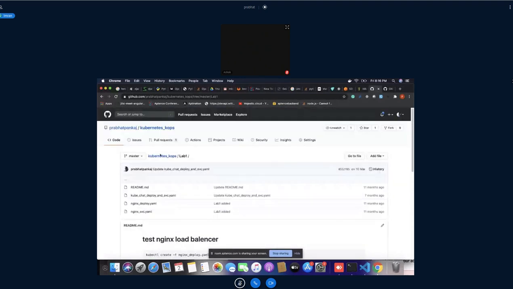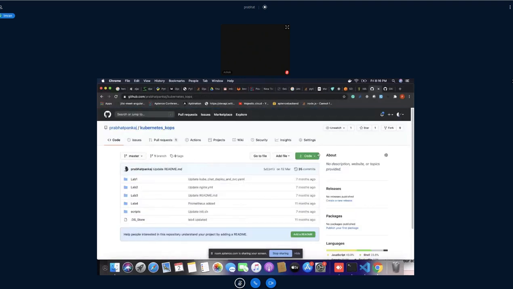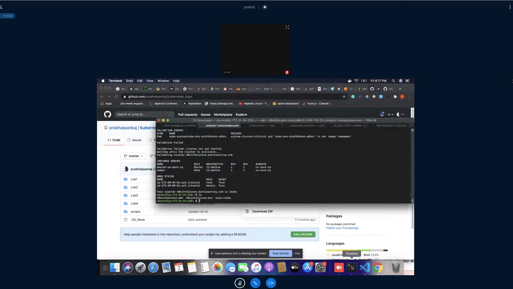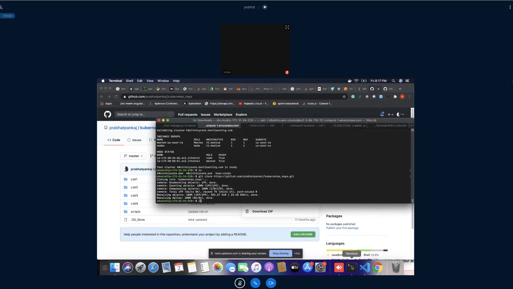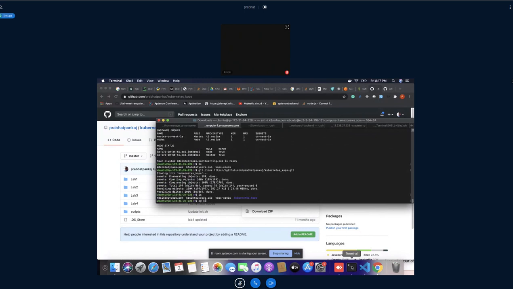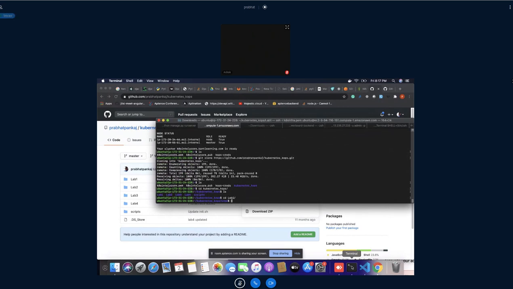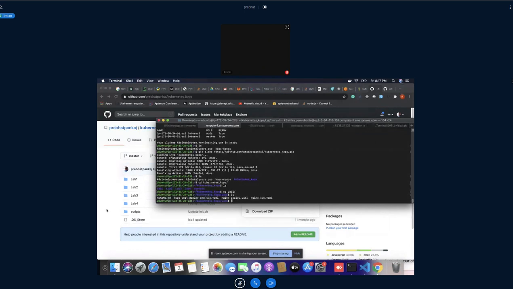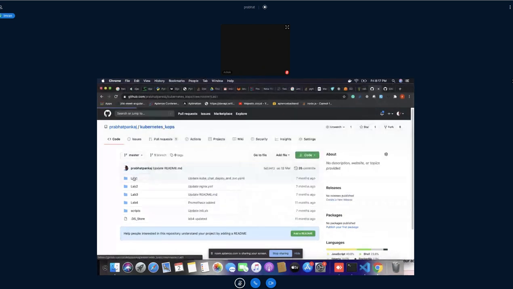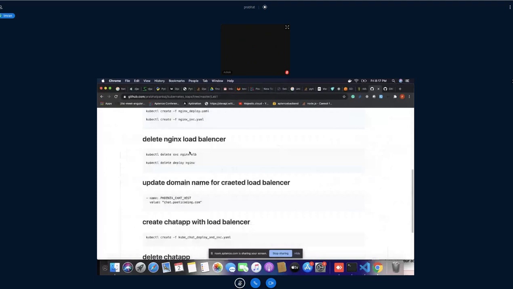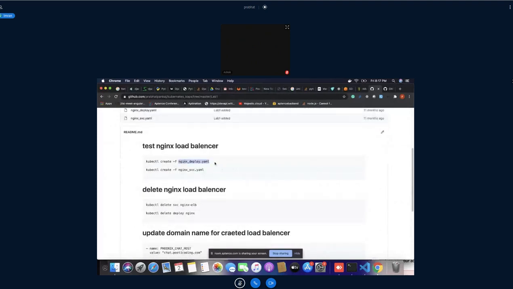Let's clone this platform. Clone, cd kubernetes ops fine, cd lab 1. Okay, so now you can see here we have multiple steps. We will be discussing each and everything one by one. So first thing is Nginx deploy.